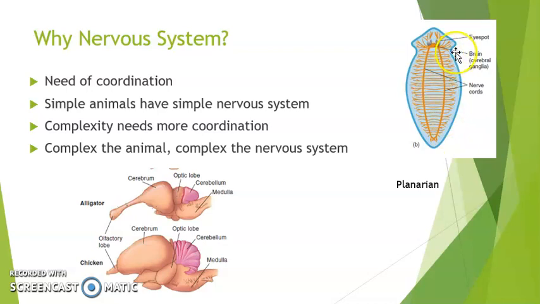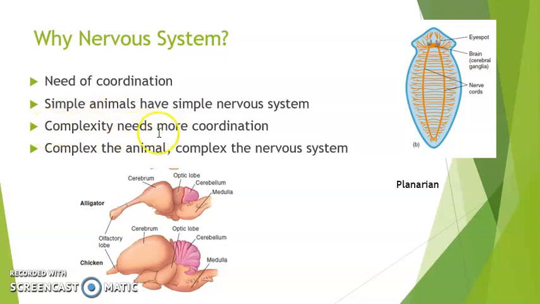So it has a very simple nervous system consisting of cerebral ganglia and nerve cord, and that is enough for coordination in this simple and small body. Simple animals have a simple nervous system, like many of the invertebrates.